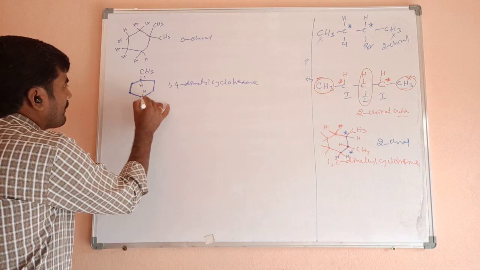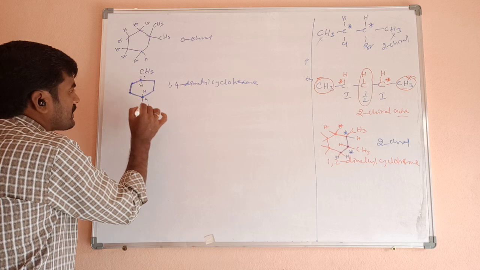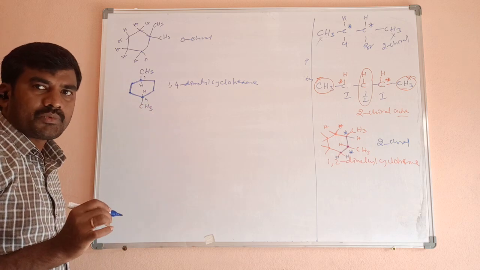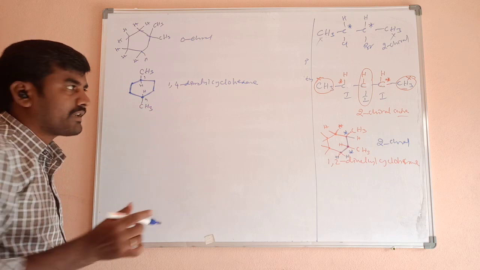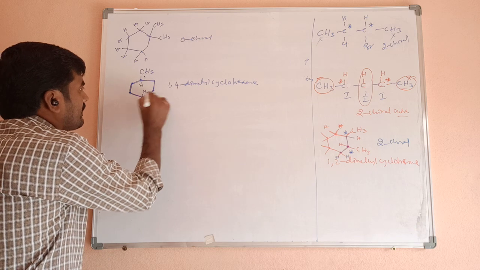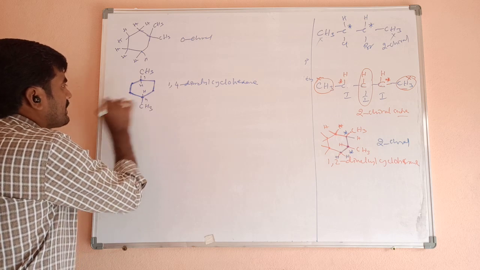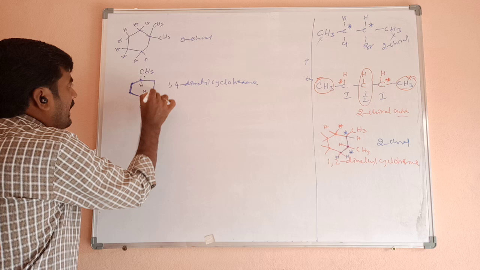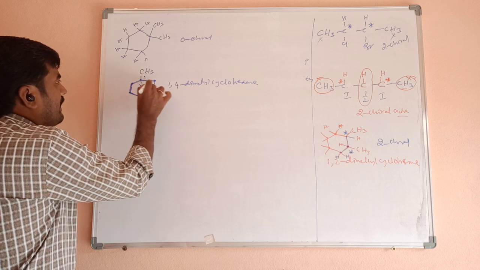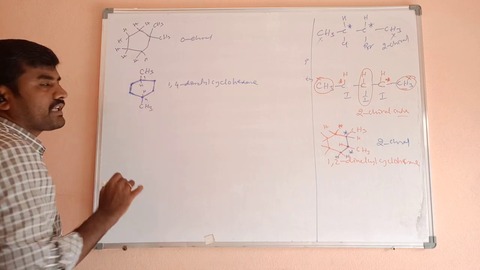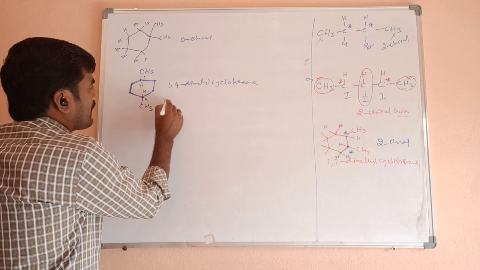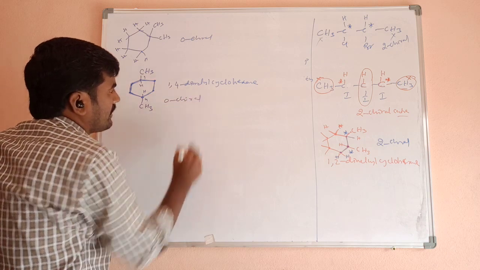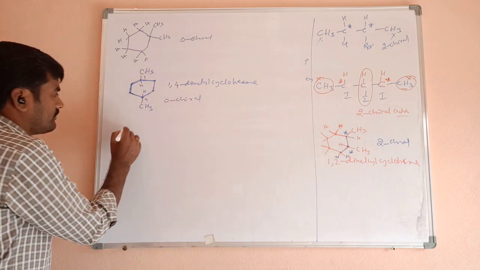What about this carbon? This carbon has one hydrogen, another one is a methyl group. Okay, two different groups are there. When we are moving in this direction, CH2. In this direction, CH2, and again we are getting a CH2. Finally, we will get CH. Means this is also not a chiral. Means zero chiral centers are there.